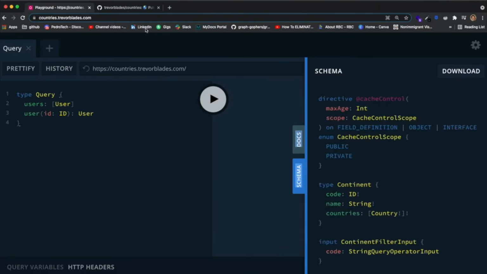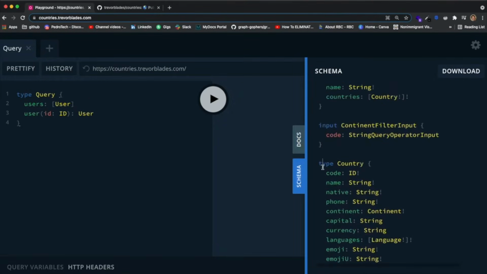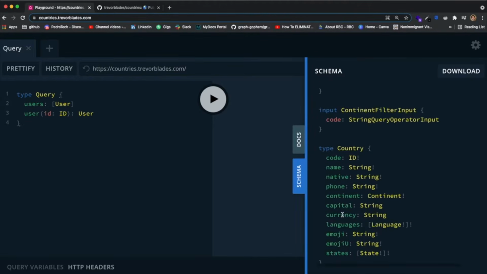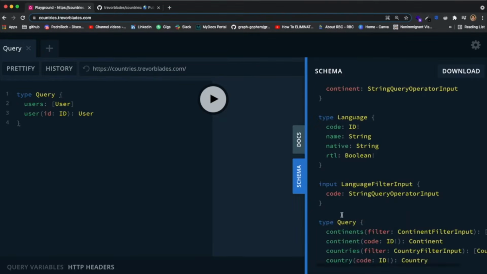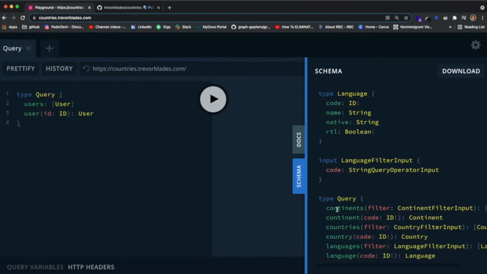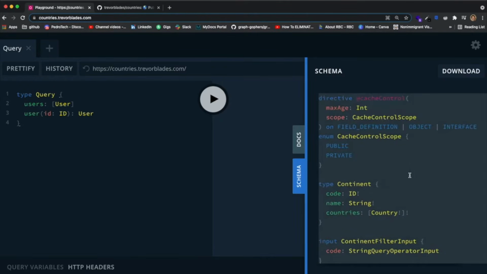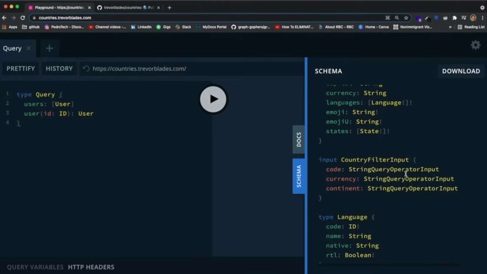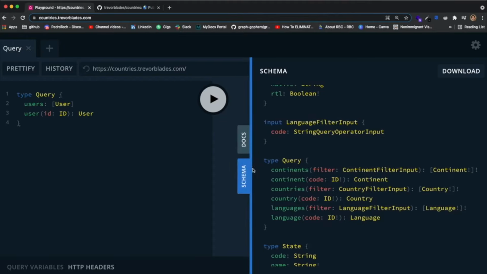Now, this API obviously has a lot of stuff. It was actually built by really good developers, so it definitely has a lot of fields, and I don't want to confuse you guys. So if you see something that you don't understand, don't worry, you're going to understand all of this by the end of the series. However, I want to bring attention to stuff that I already explained to you guys. So for example, if we come down here, you can see that indeed inside of this schema, there is a type called query. And this type defines all of the different API requests that you can make to this GraphQL API.